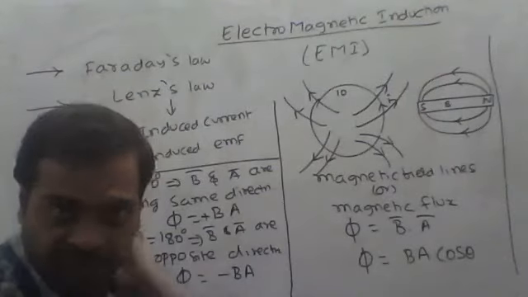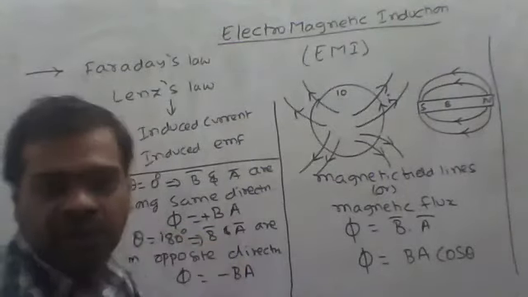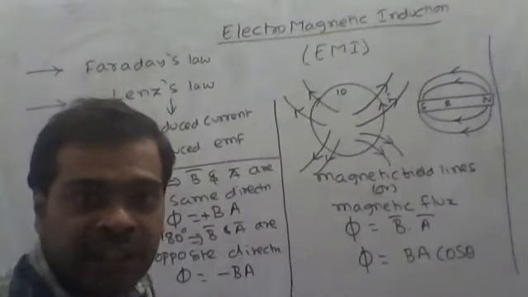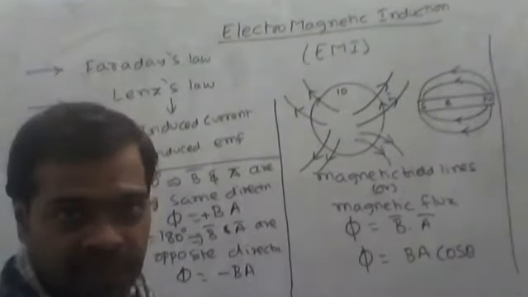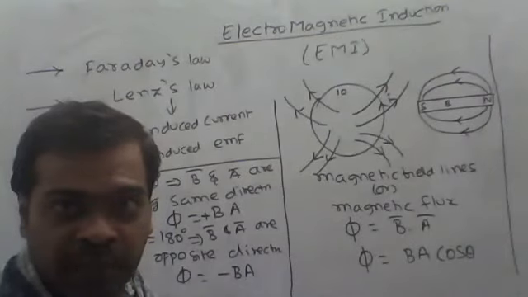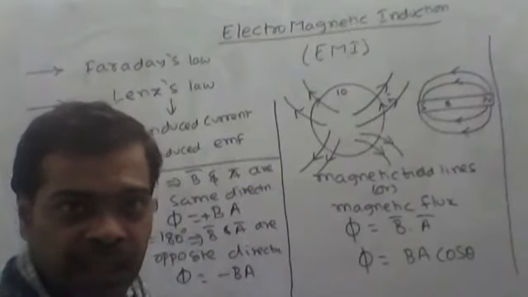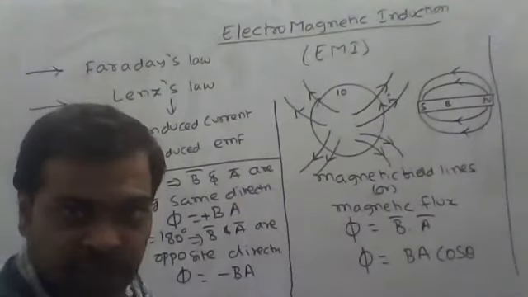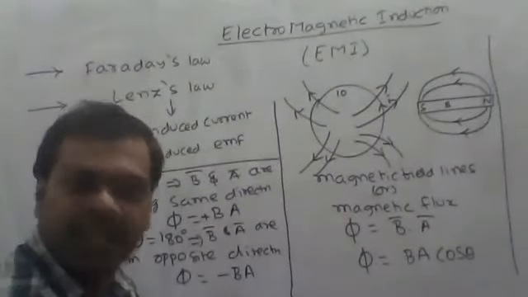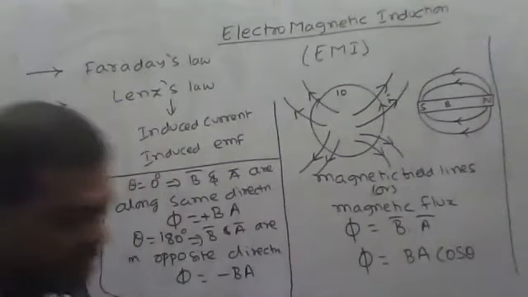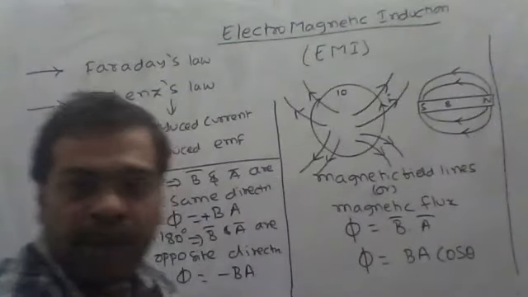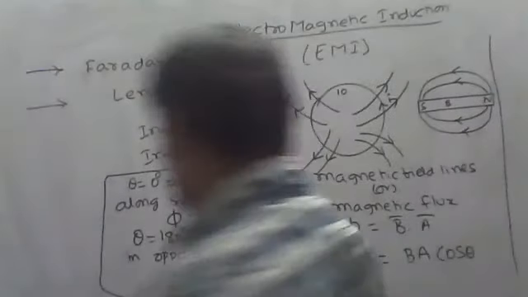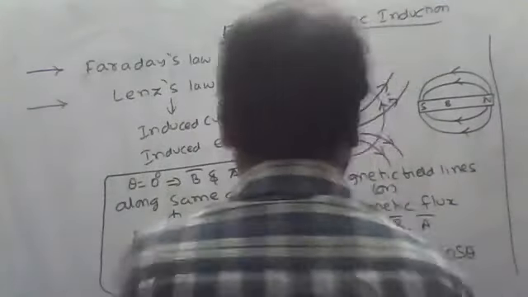So that's what Faraday explained: the induced EMF is directly proportional to the rate of change of magnetic flux with respect to time.